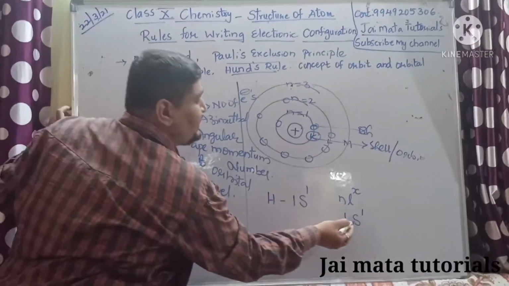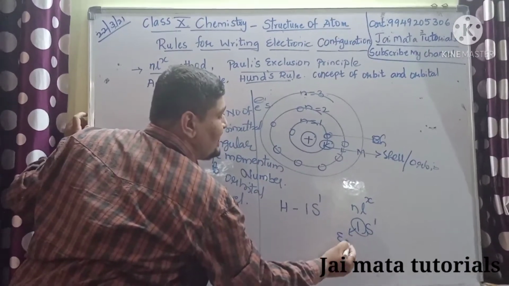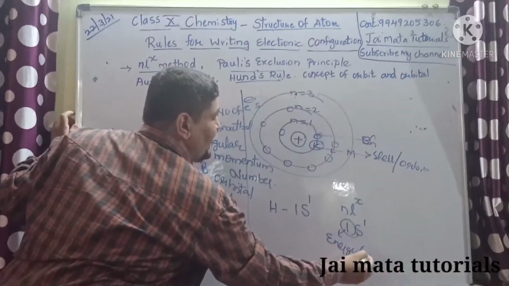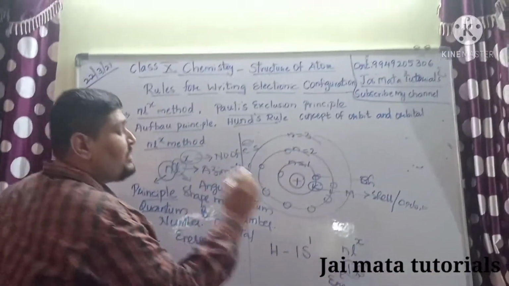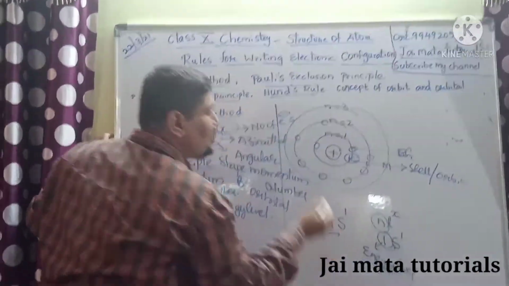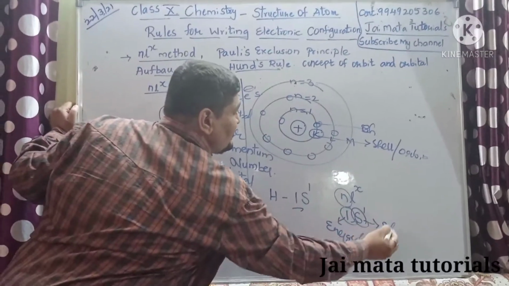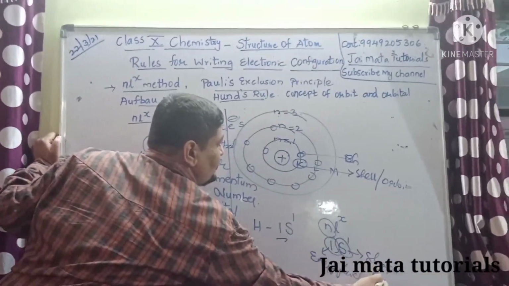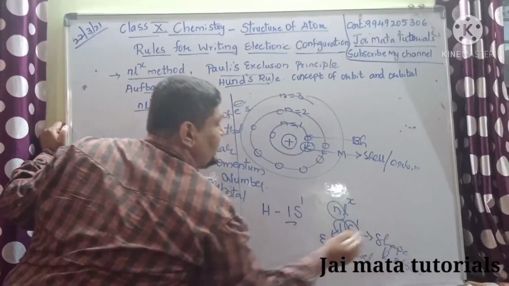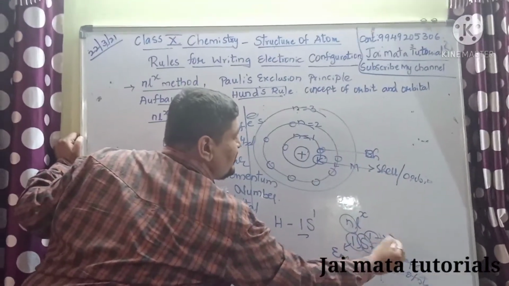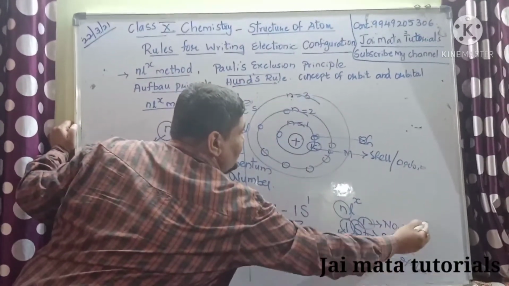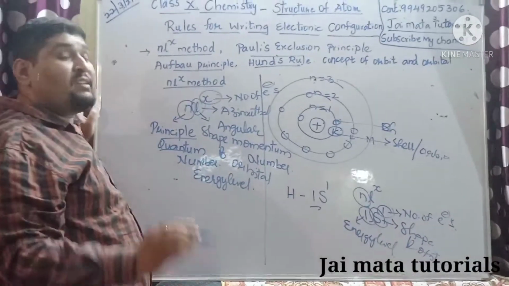N stands for the energy level, so here 1 is the energy level. Whenever N takes the value of 1, the shape of the orbital is designated S, which is spherical in shape. And the number of electrons for hydrogen is 1.